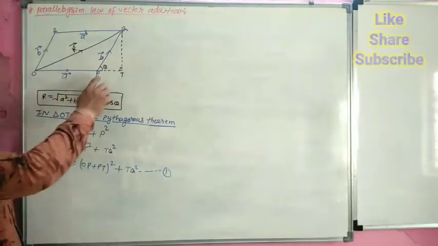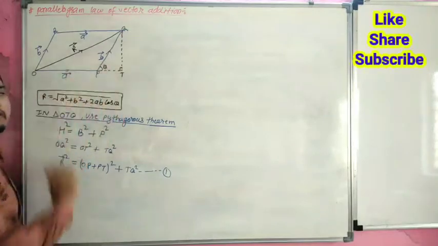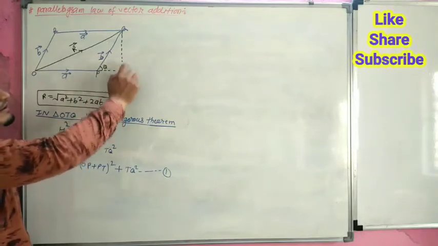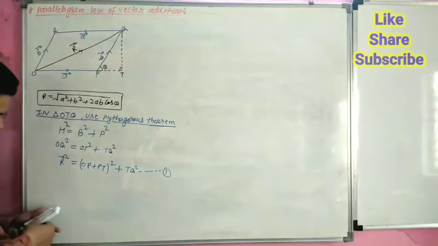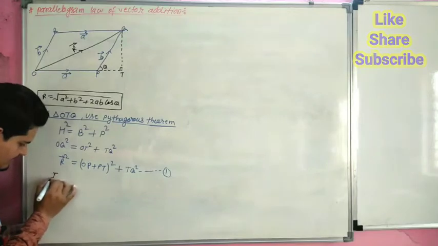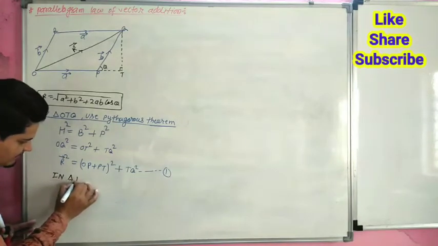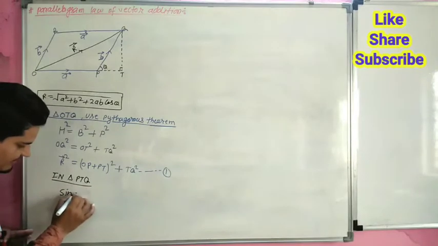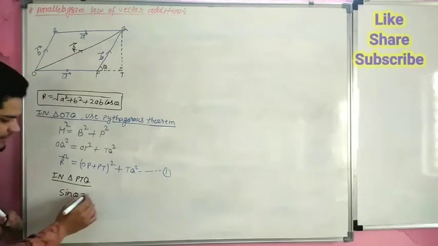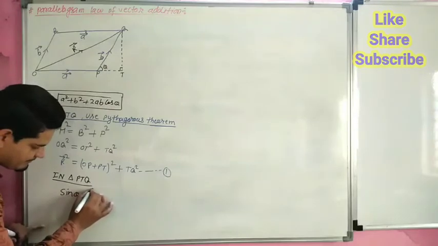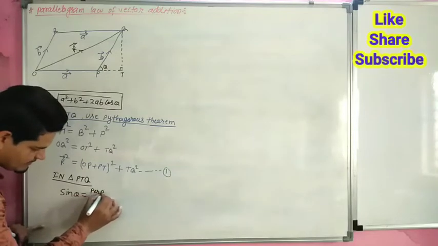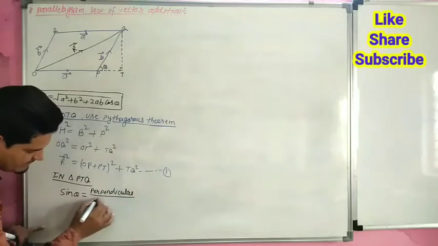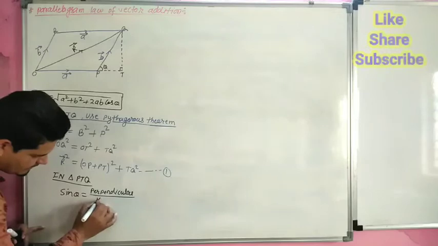Now we have to calculate the value of PT and QT. So we can also apply trigonometry in triangle PTQ. In triangle PTQ, apply trigonometry: sin theta is equal to perpendicular divided by hypotenuse.